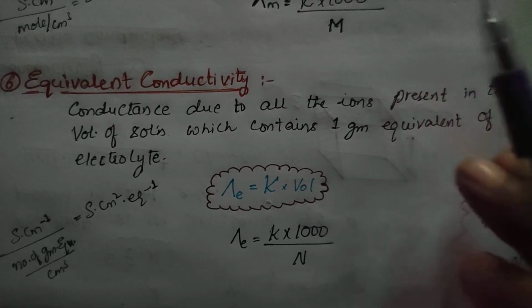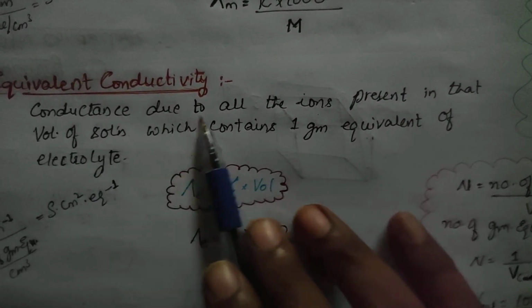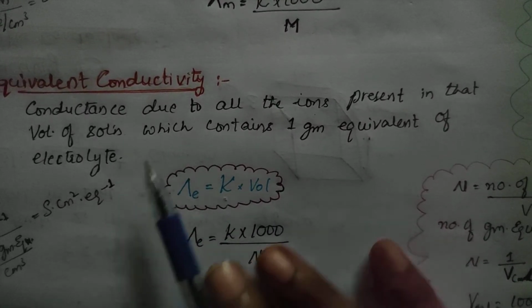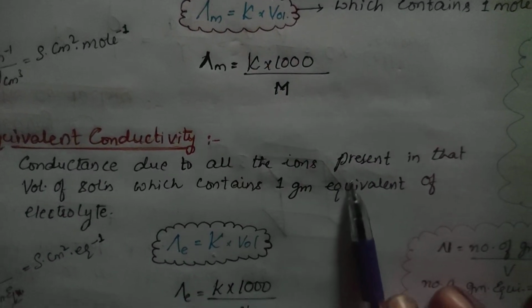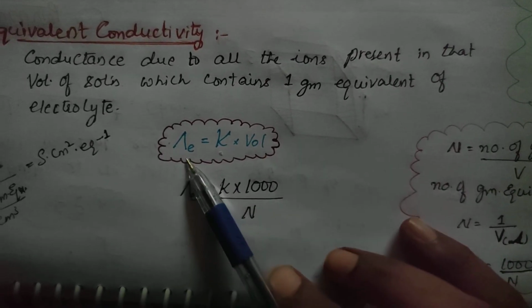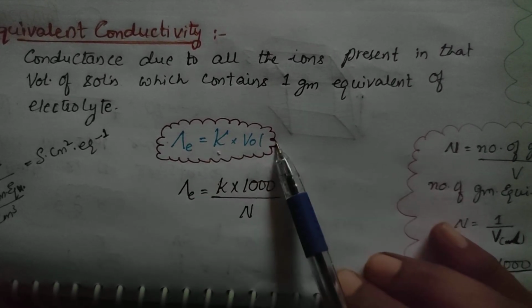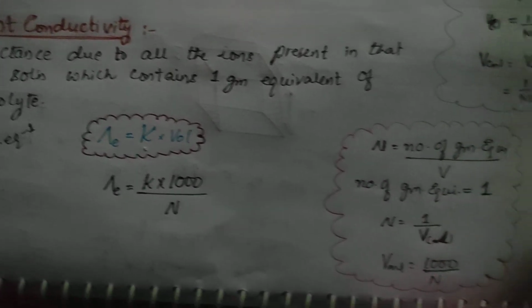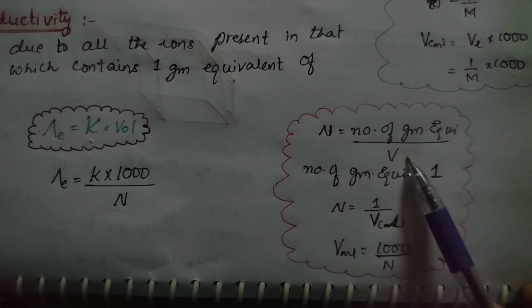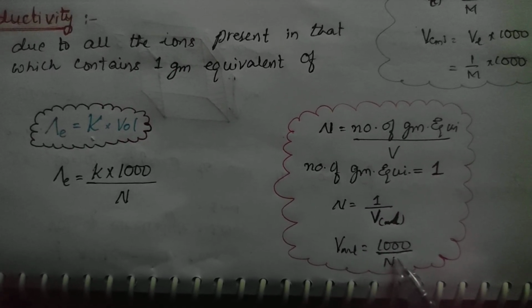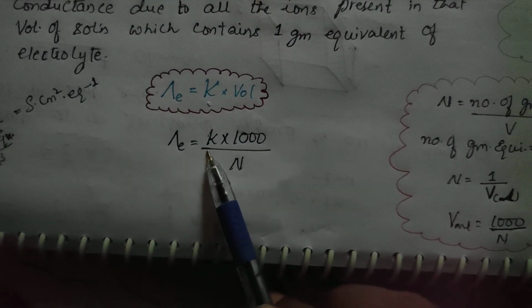And equivalent conductivity is the same idea: the conductance due to all the ions present in that volume of the solution which contains 1 gram equivalent of electrolyte. Here, in molar conductivity, it is 1 mole of electrolyte; in equivalent conductivity, it is 1 gram equivalent. It is represented in the same way: equivalent conductivity is equal to K into volume. N is the number of gram equivalents by volume. If the number of gram equivalents is 1, then N is equal to 1 by volume in liters, so volume in ml is 1000 by N. Substituting, equivalent conductivity is equal to K into 1000 by N.